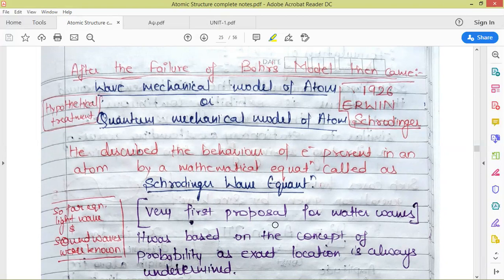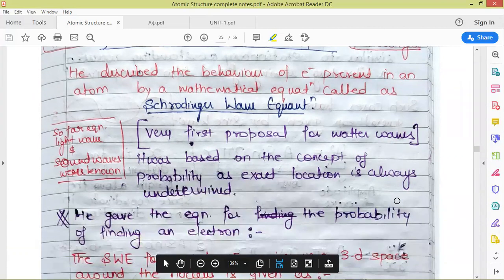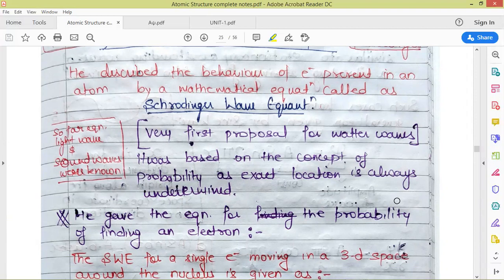He proposed a model based upon the probability of electron. He devised an equation for finding the probability of electron around the nucleus. Till that time, equations for light waves and sound waves were known, but the equation for matter waves was being proposed for the first time, and it was Schrödinger who proposed this equation for the very first time.